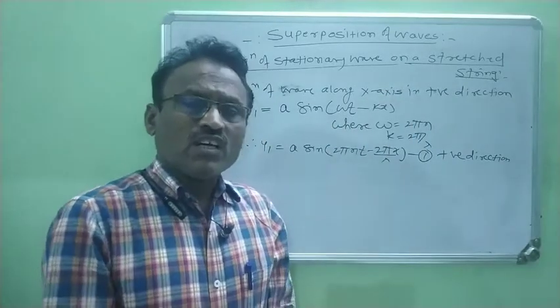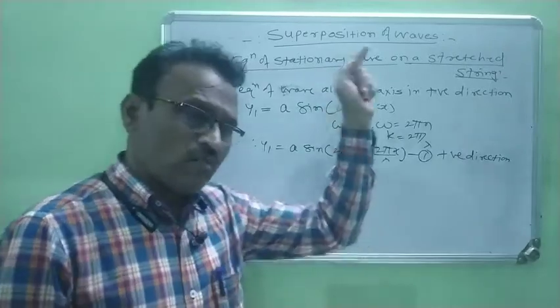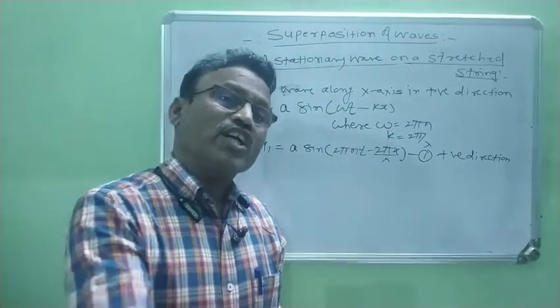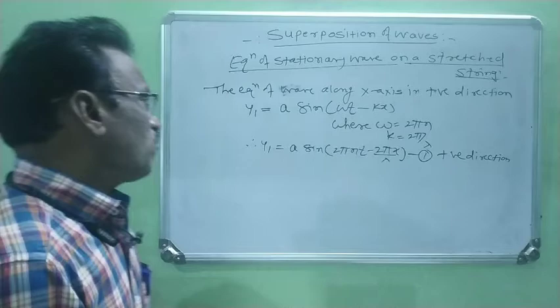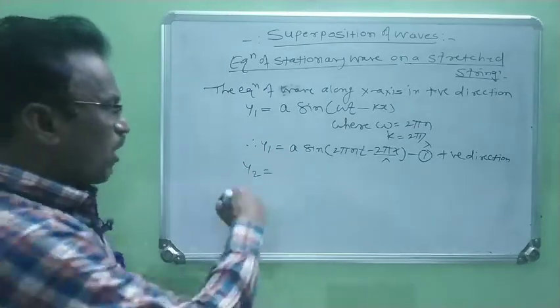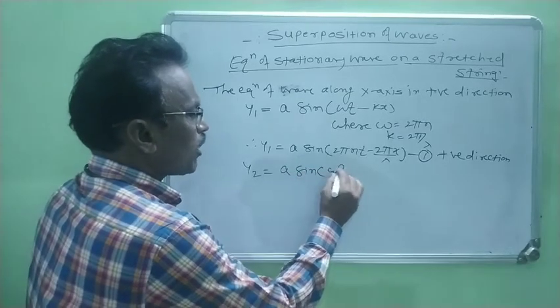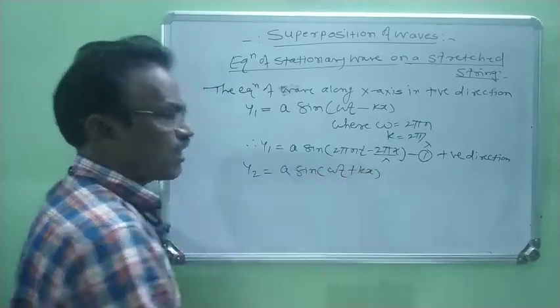Now we consider another wave. Now this wave is traveling along the same axis but in negative direction, right? At that time the equation of that wave is y2, and y2 is equal to a sine in bracket omega t plus kx.